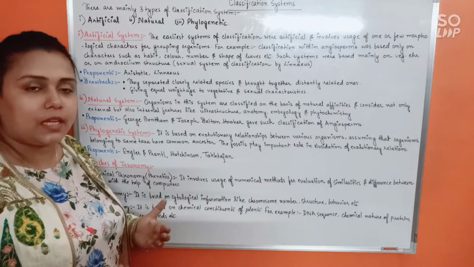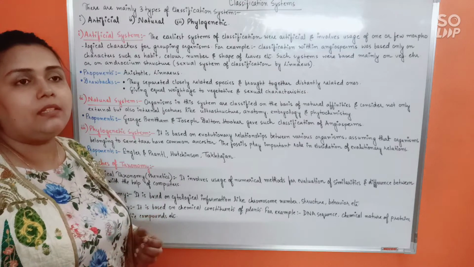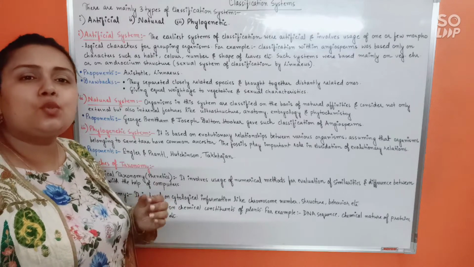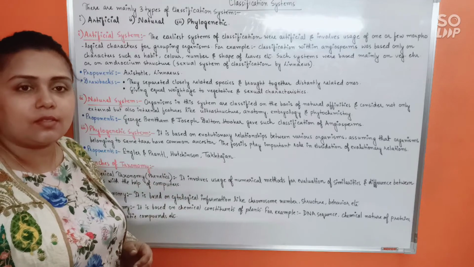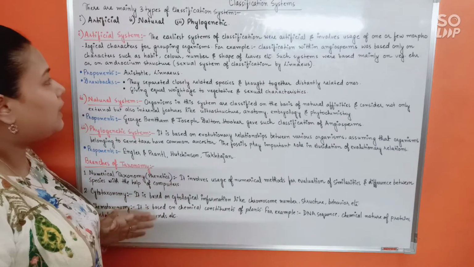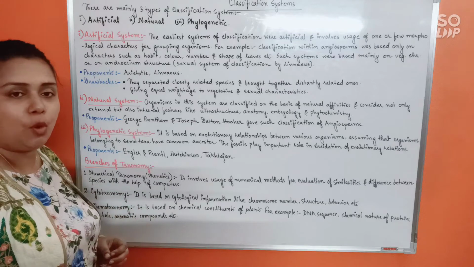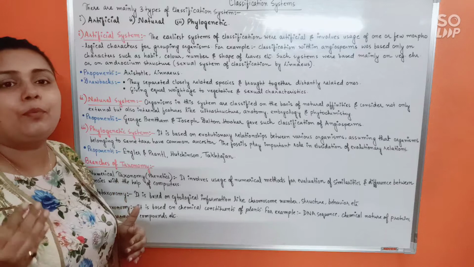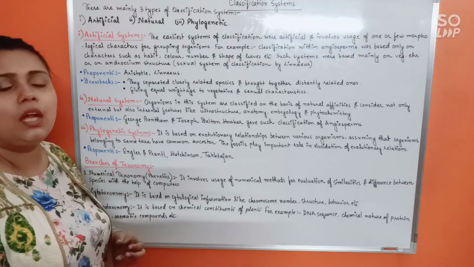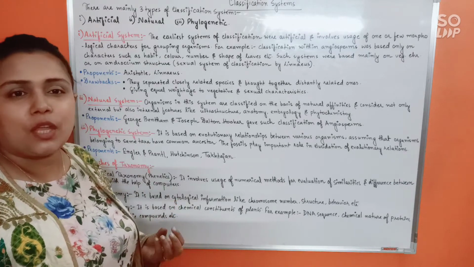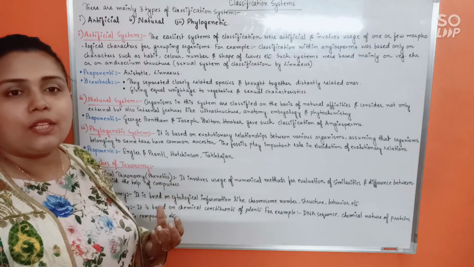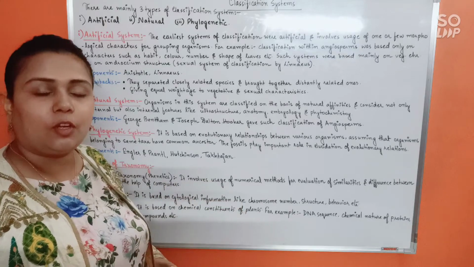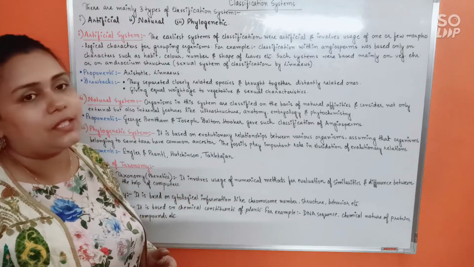So as the name itself says here, artificial classification means something that was done very primitively and that is based on certain superficial or artificial characters. Okay, so it is mainly based on morphological features of an organism. And that's why it is not most of the time very appropriate. It brings about distantly related organisms together, and that means unrelated organisms are brought together and related organisms are sometimes separated. Alright, so that's the problem with artificial classification.